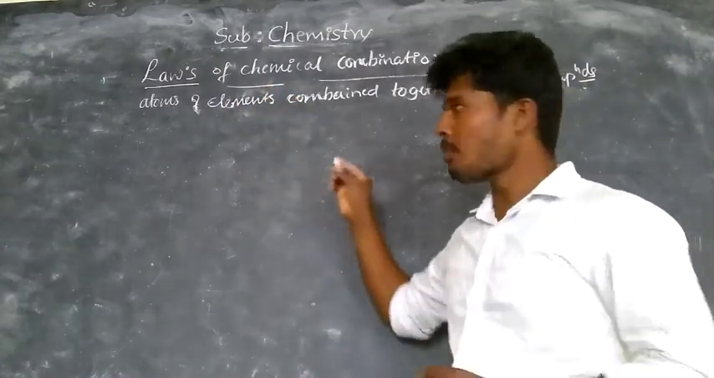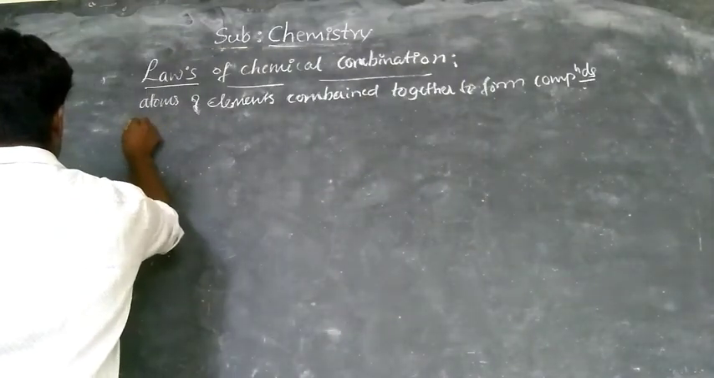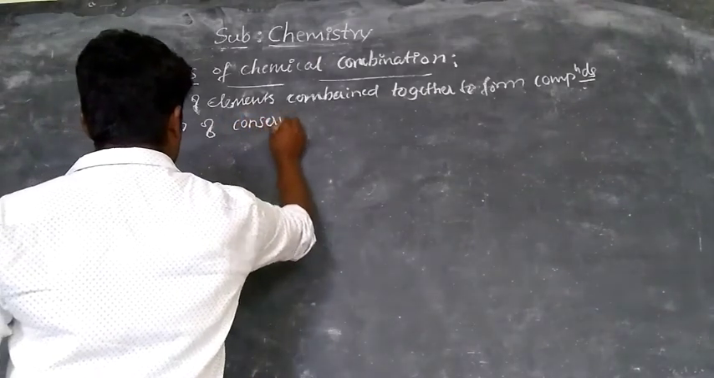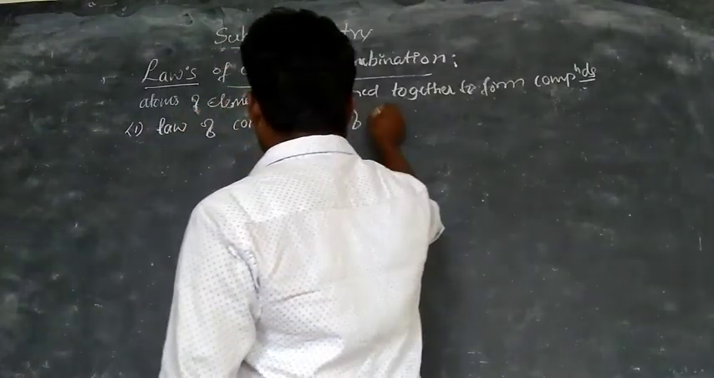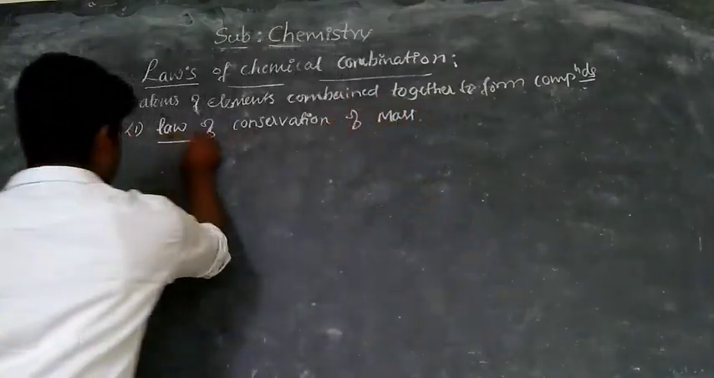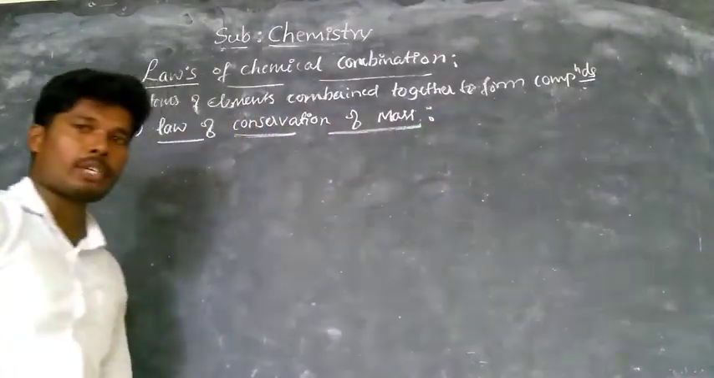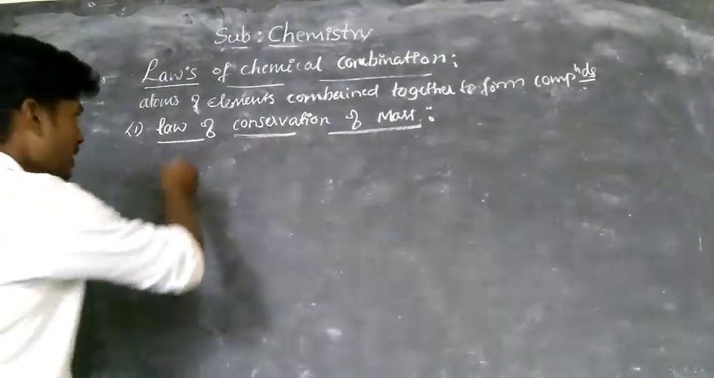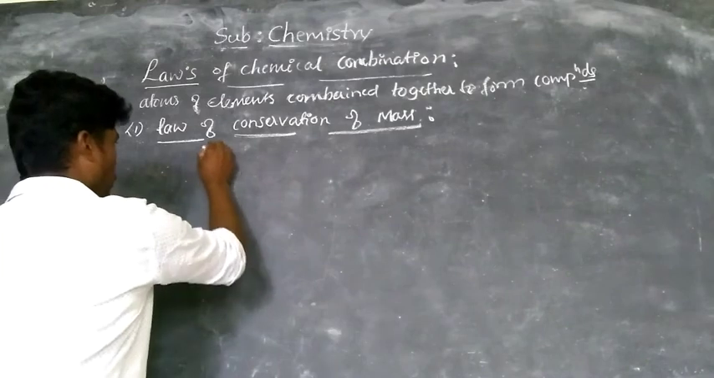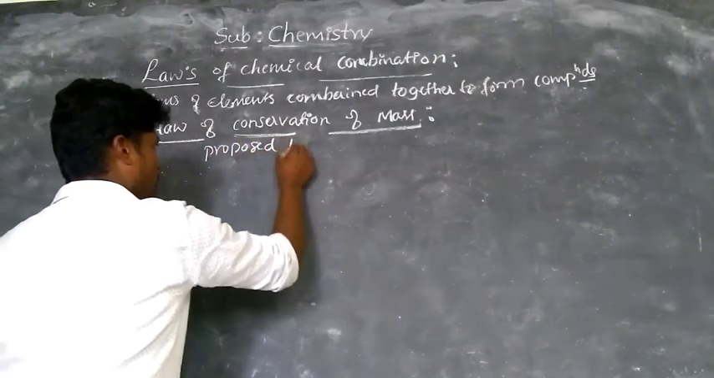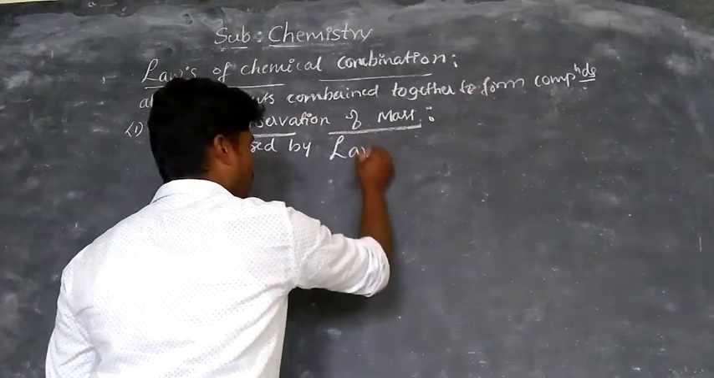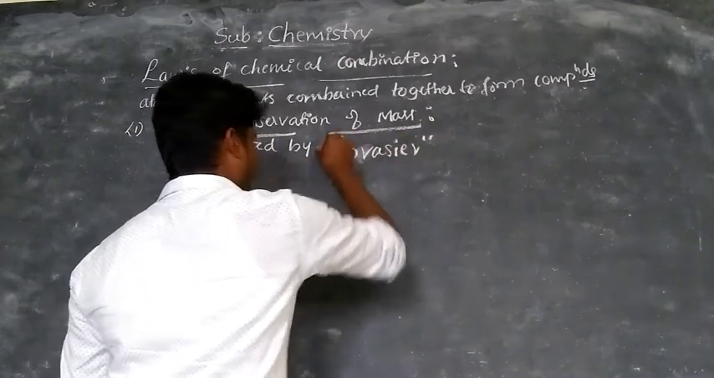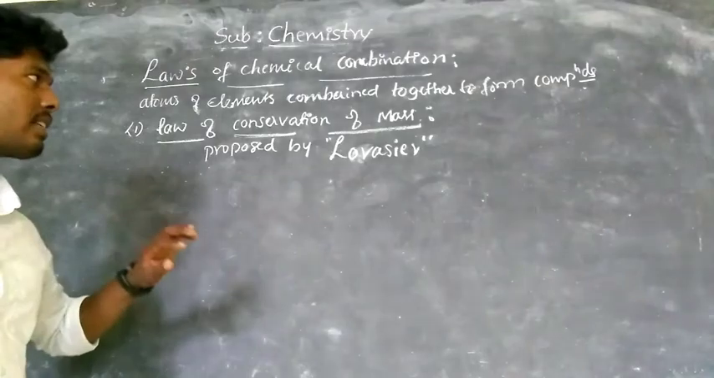Now take the first basic law, the law of conservation of mass. This law of conservation of mass is proposed by the scientist Lavoisier. Lavoisier is a scientist. He proposed the law of conservation of mass.